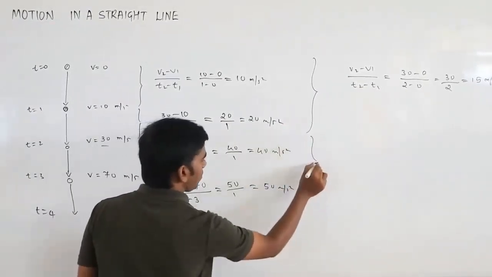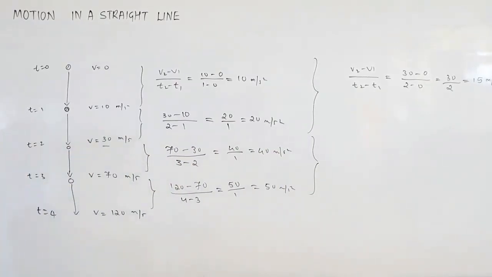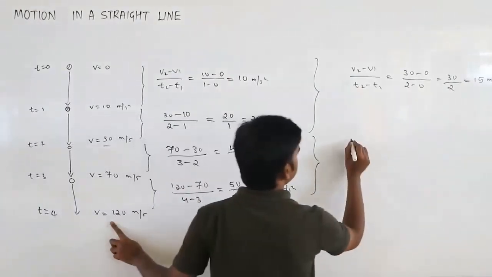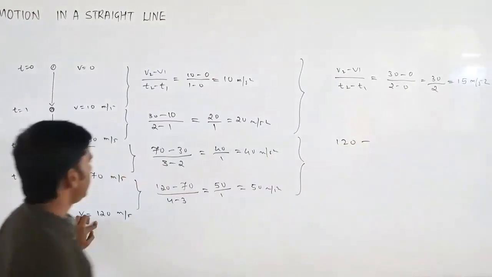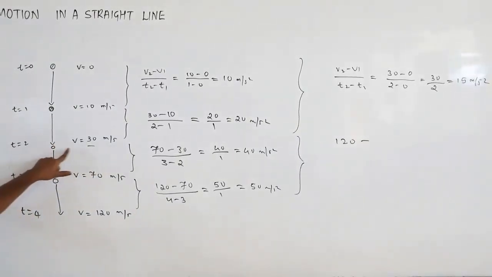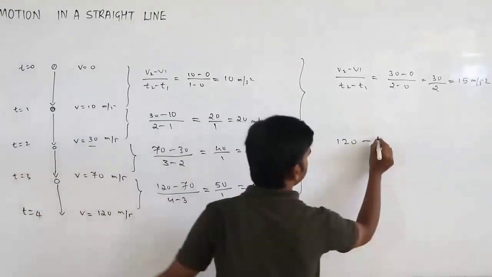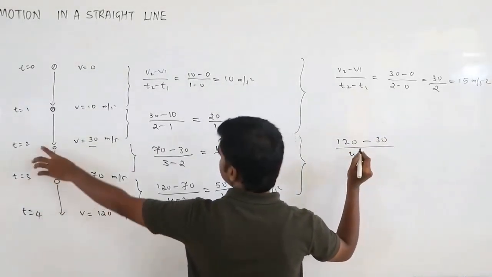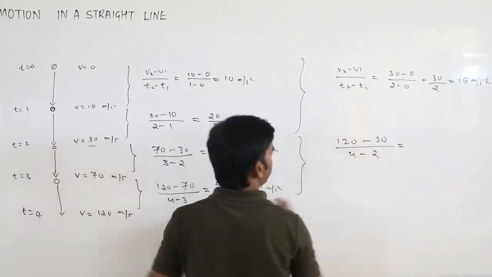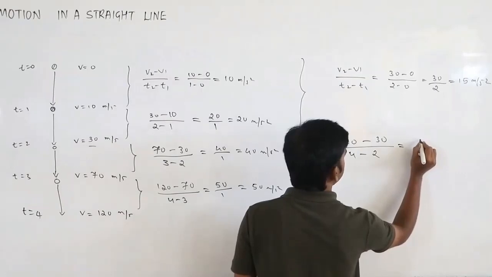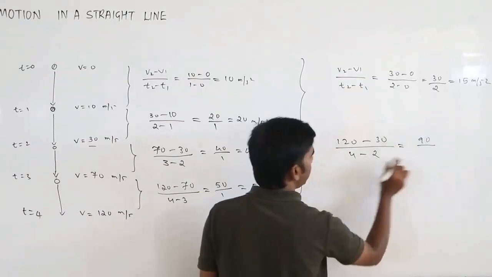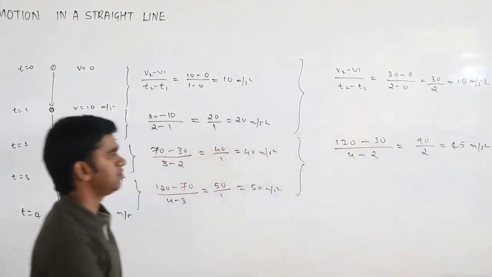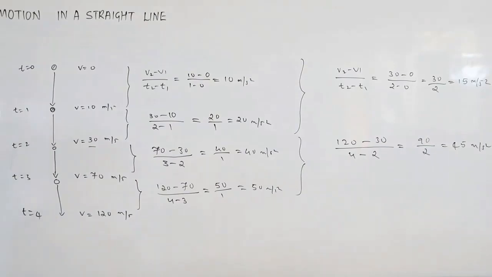So now, for the second time interval, the final velocity is 120 minus the initial velocity, which is 30, divided by the final time, 4, minus the initial time, 2. So this becomes 90 divided by 2, that is 45 meter per second square. So the acceleration we got is 45 meter per second square.